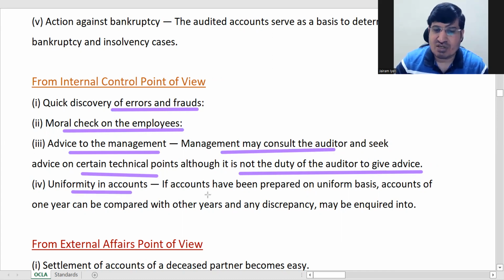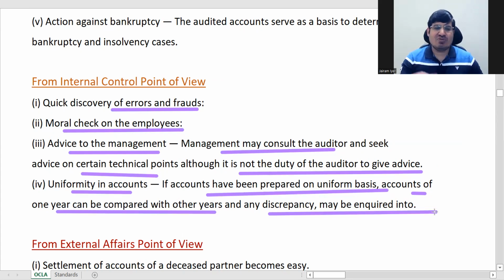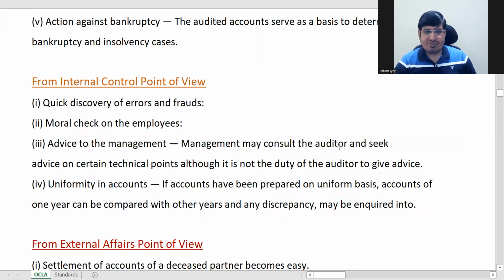Uniformity in accounts. Okay, so if the accounts have been prepared on uniform basis, accounts of one year can be compared with other years, and discrepancy can be inquired into. So ये भी है that from an internal control point of view, your previous statement you can compare with the current statement. Based on that you will get some area to investigate if there is one. Okay, so this is from the internal control point of view. Chalo, so here I will close, I'll end the class.